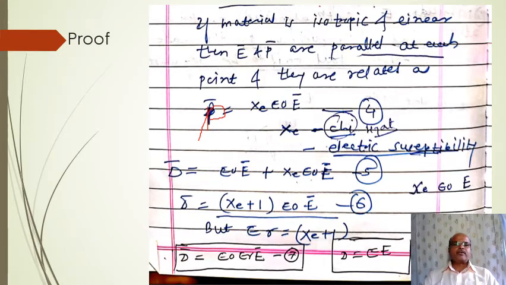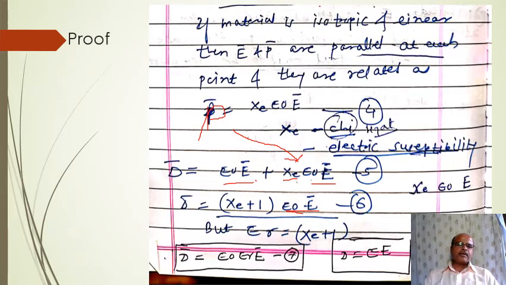Okay, so D bar is equal to epsilon 0 E plus Chi epsilon 0 E bar, that is P is equal to this value. Directly put the value of P in that equation, we'll get this type of equation, that is Xe epsilon 0 E. Here take common terms outside, that is epsilon 0 is common. Take common out, then in the bracket the remaining terms are Xe plus 1, bracket close, epsilon 0 E.